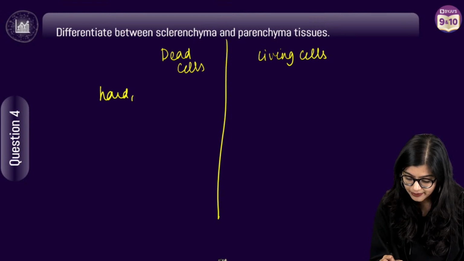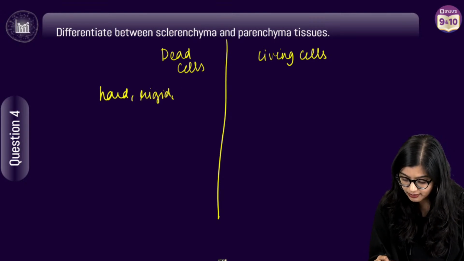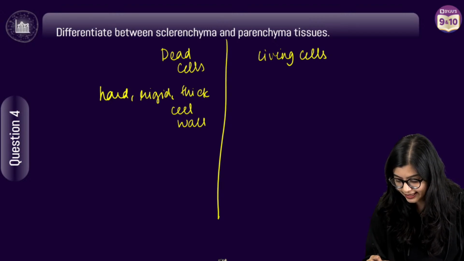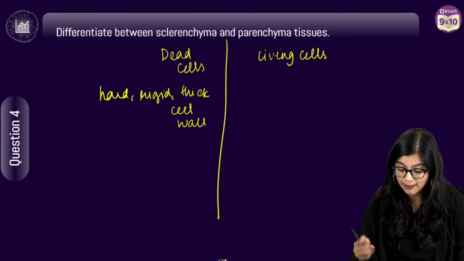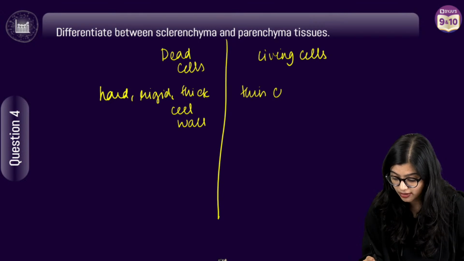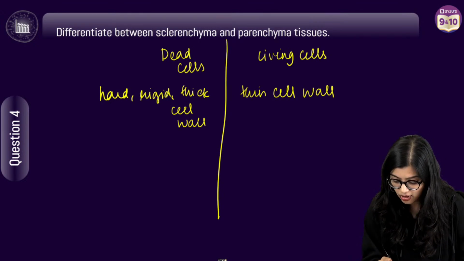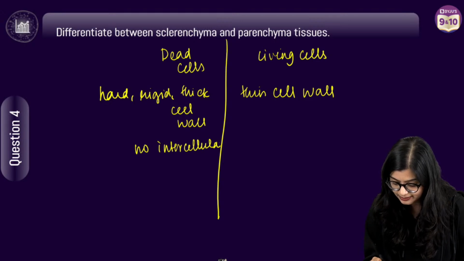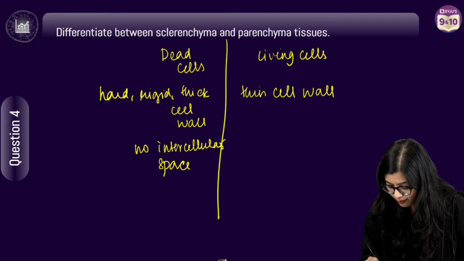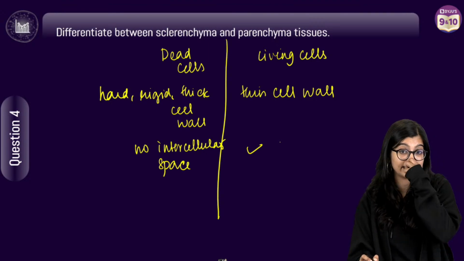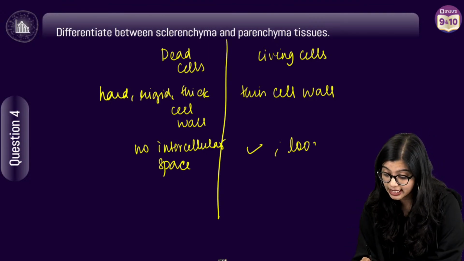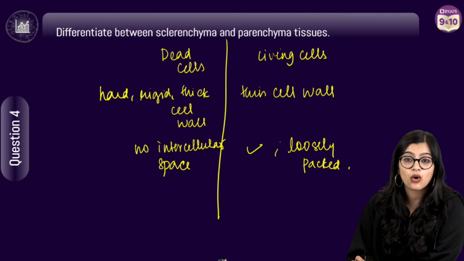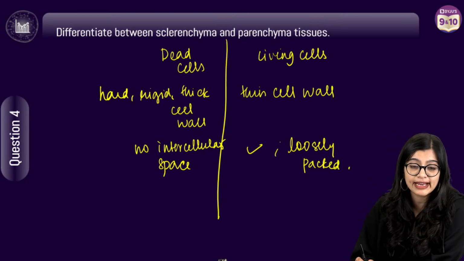So hard, rigid, thick cell wall. I missed that point, but I think this is thin cell wall, right? Thin cell wall. We have no intercellular space in sclerenchyma, whereas in parenchyma we have intercellular spaces and they are loosely packed. Very good. I'm super proud of all of you, right? Okay. Very good, Vanshika.